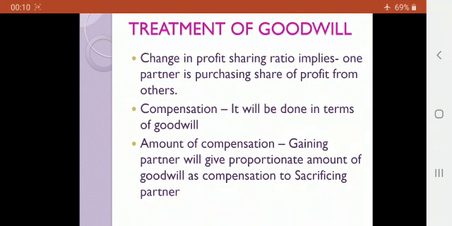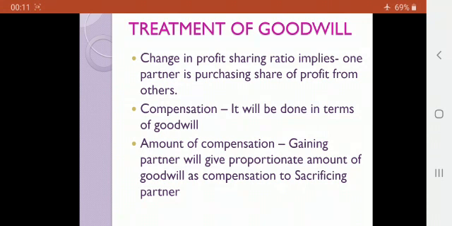The second thing which we need to learn is treatment of goodwill in case of change in profit sharing ratio of partners. Now children, when change in profit sharing ratio happens, it implies that one partner who is the gaining partner is purchasing the share of profit from the losing or the sacrificing partners. So one who is sacrificing is selling his share of profit to the one who is gaining. Now, compensation, obviously the gainer has to compensate the loser. And how will it be done? As we discussed earlier, it will be done in terms of goodwill.